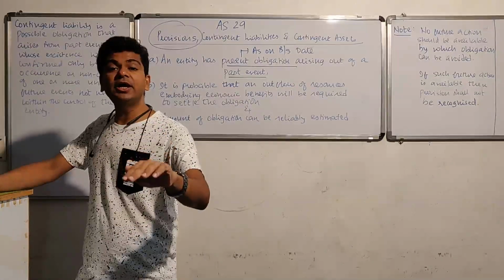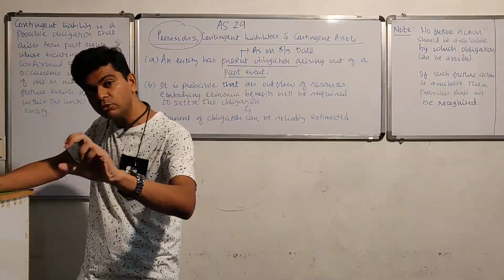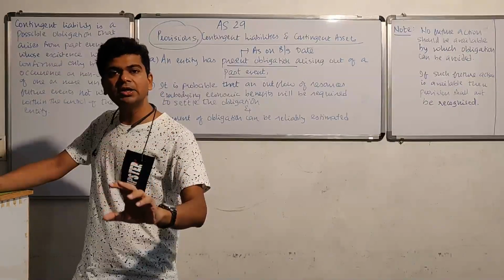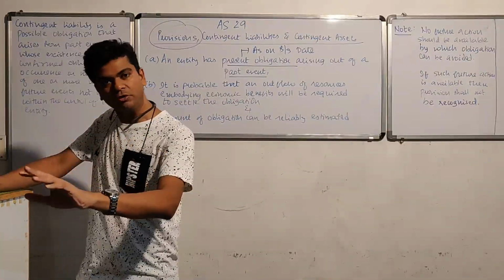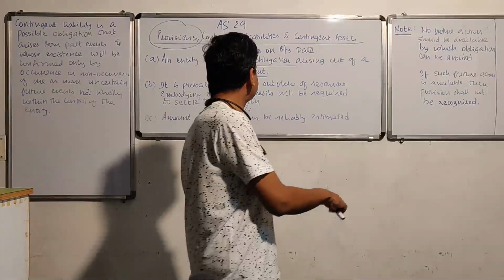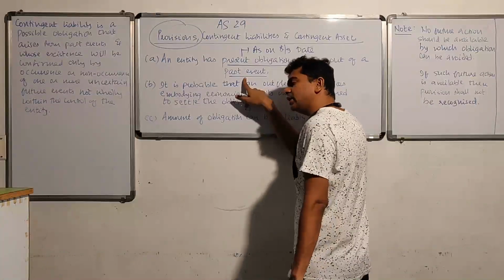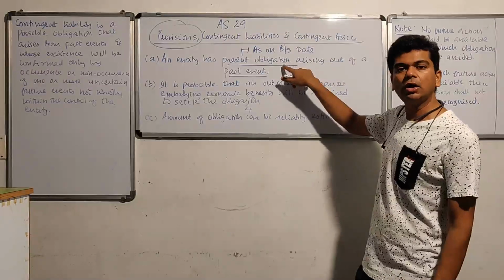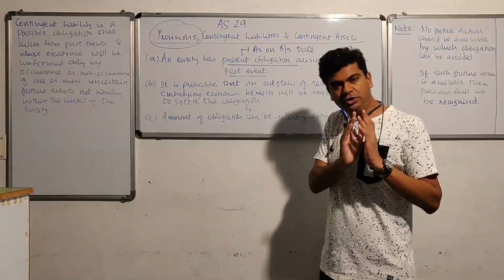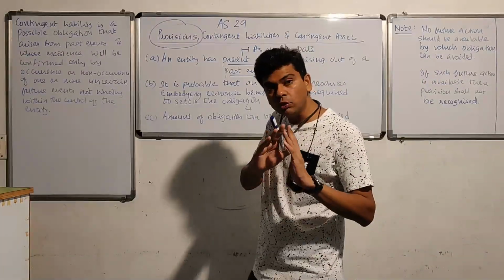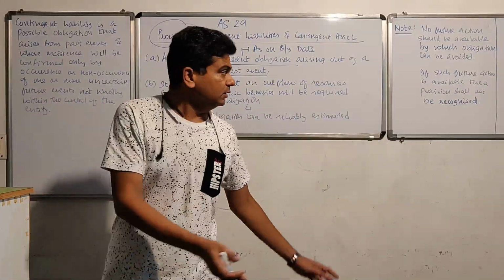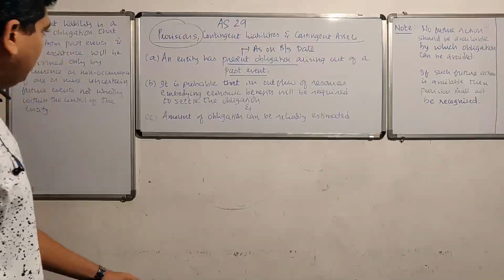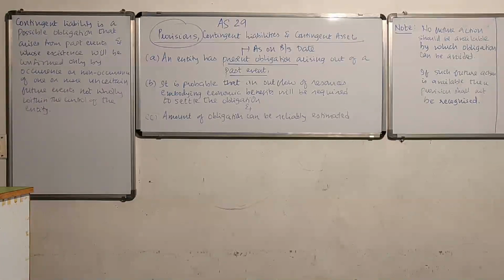As on the balance sheet date, I know that some of those products will be returned back. As on the balance sheet date, I know that I'll have to incur some minor repairs or maybe some major repairs. So the event is that I have sold it on warranty basis in the past, and because of that, I know on the balance sheet date that I will have to repair that if any of those products are returned back. In other words, as on the balance sheet date, I do have an obligation.